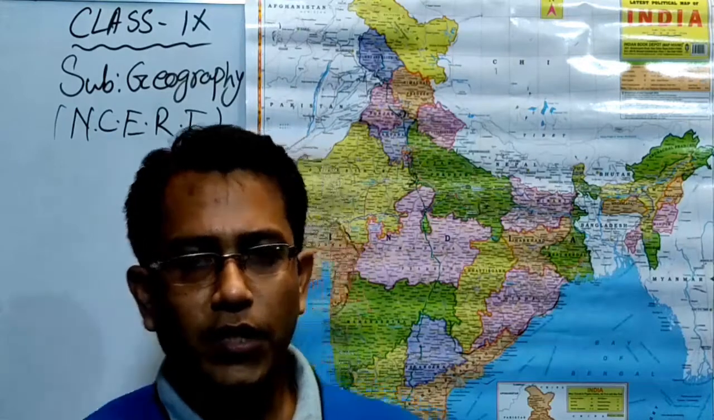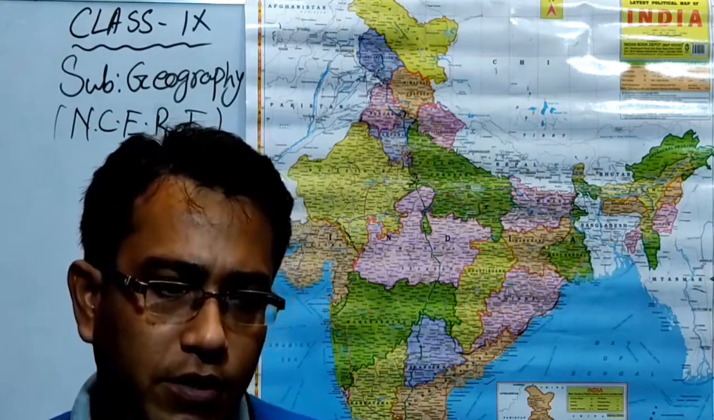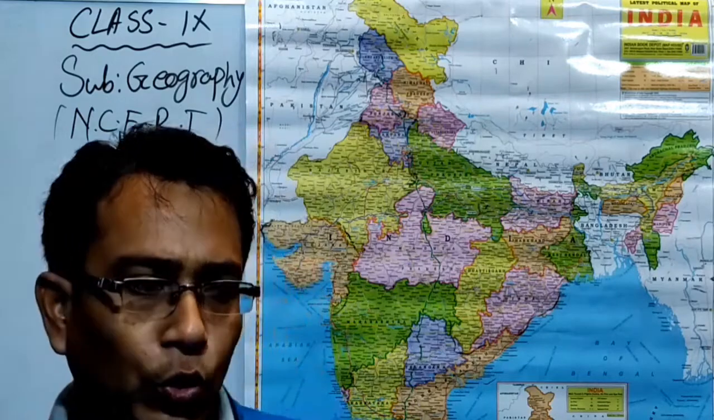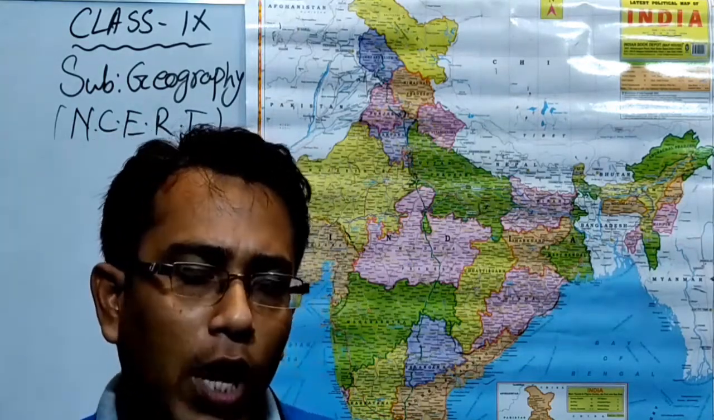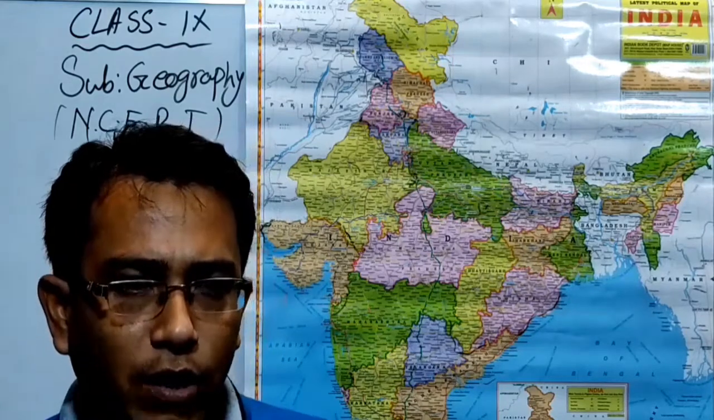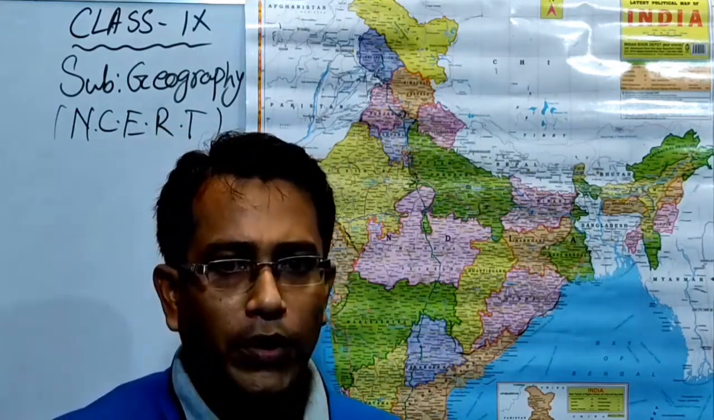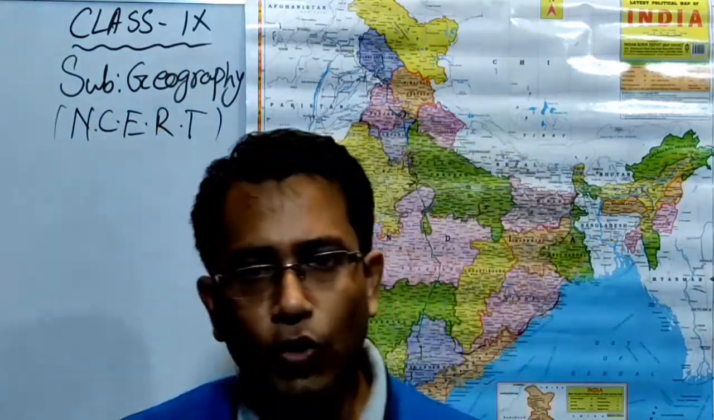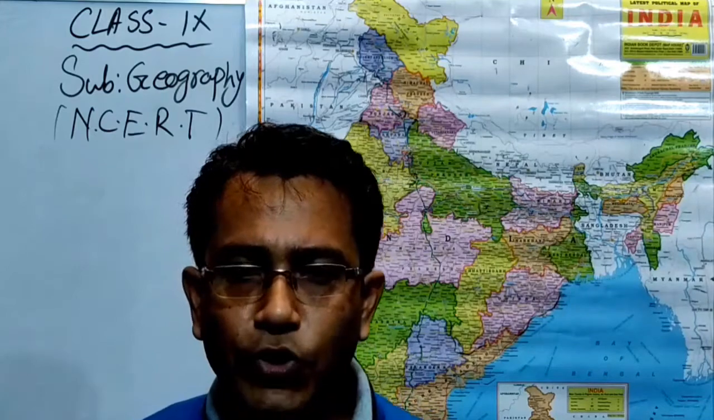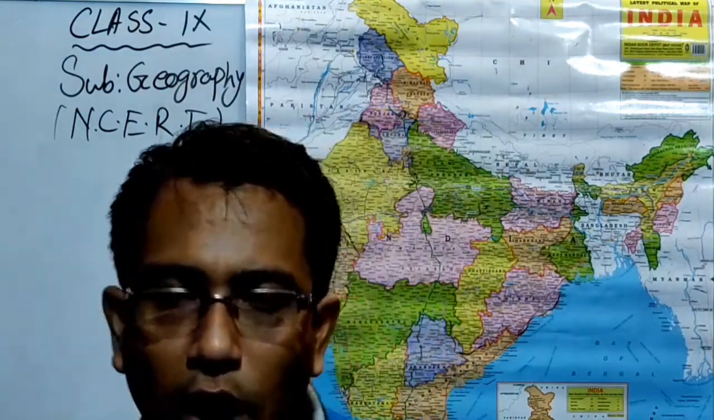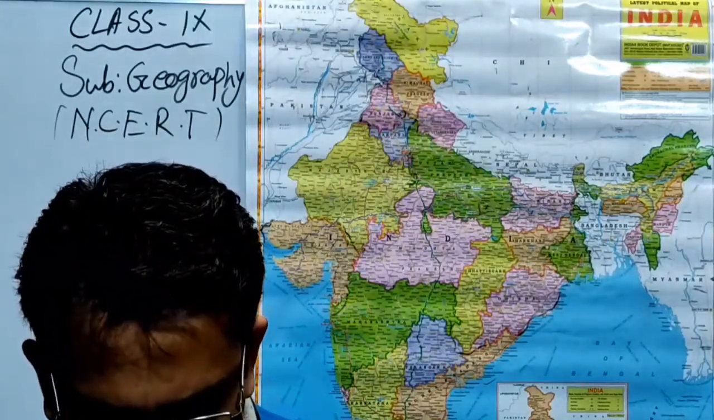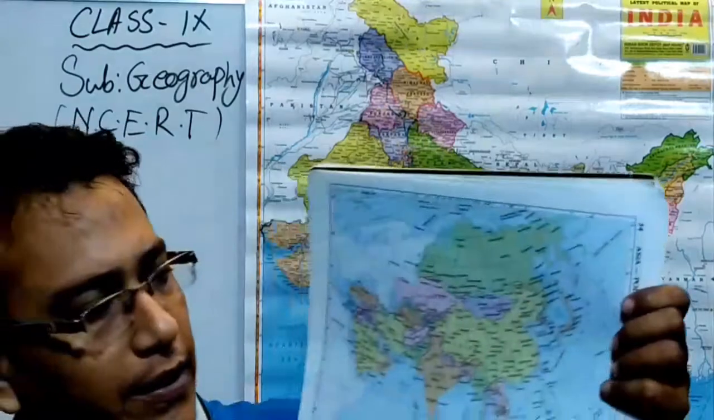Good afternoon, students. Yesterday I discussed the location and size of our country, India. According to size, our country is the seventh largest country in the world. Yesterday I discussed the location, size and its position on the world map through a sketch. Now I want to show you through this map that is here.